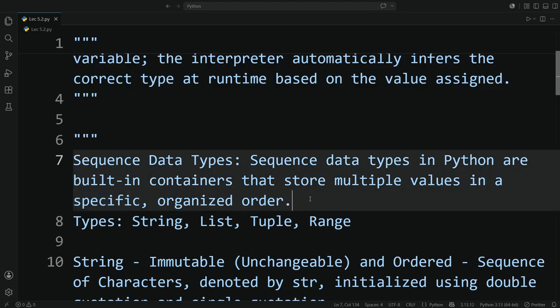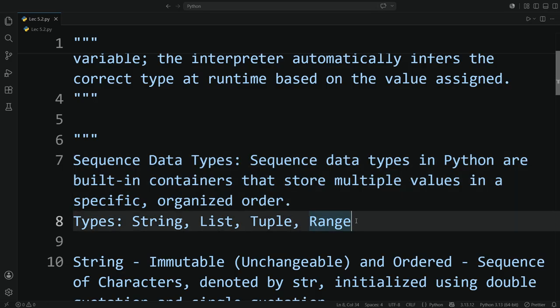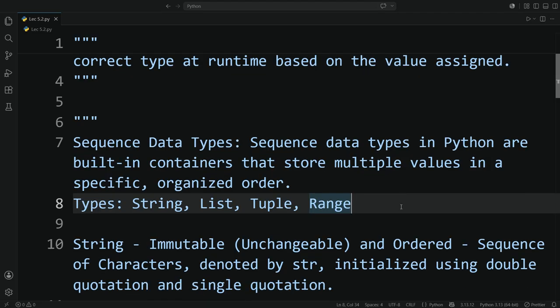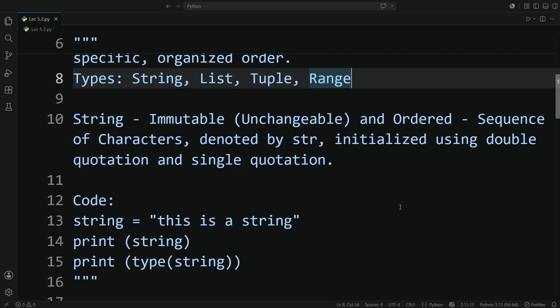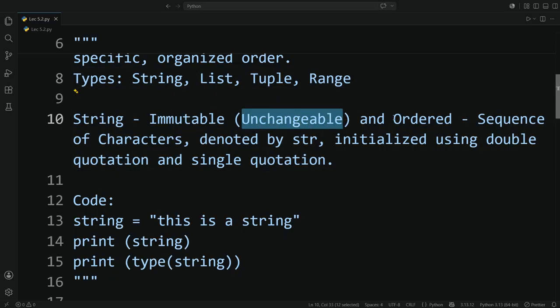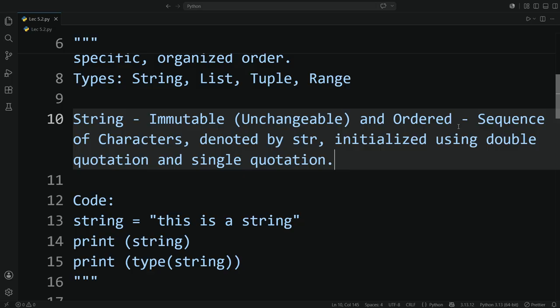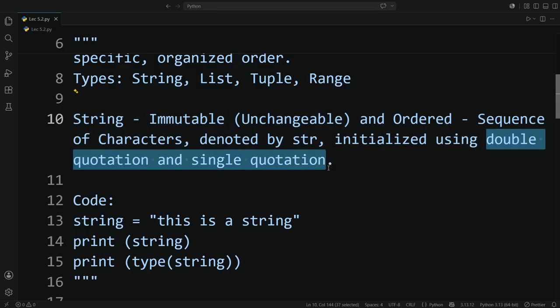We have a total of 4 types of sequence data type in Python. Those are string, list, tuple, and range. So what is the string data type? String data types are basically a sequence of characters which is unchangeable and ordered. It is denoted by str and initialized using double quotation or single quotation.